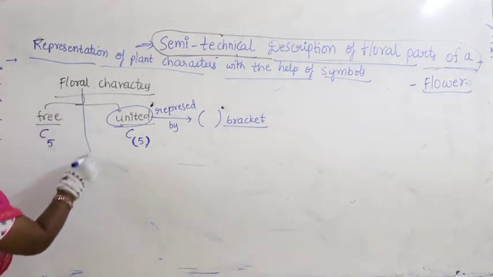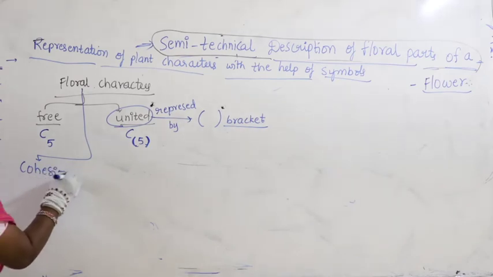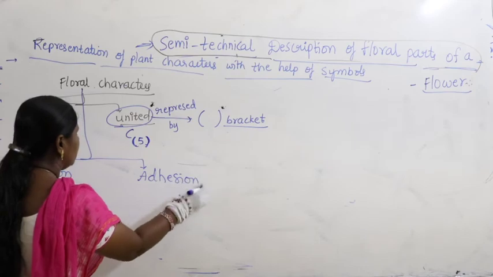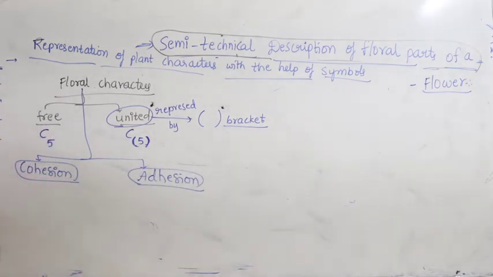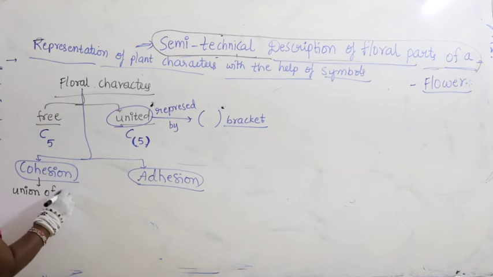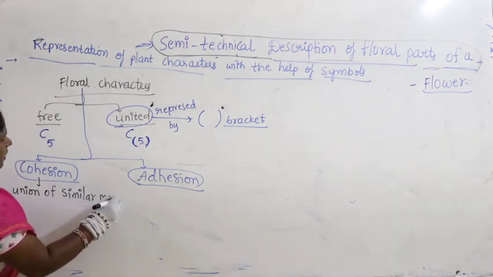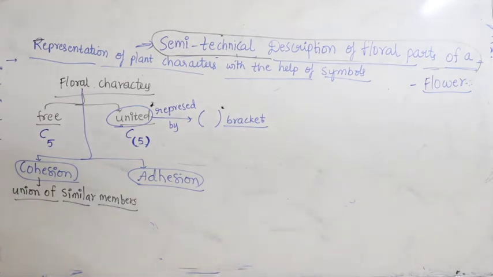Similarly, the floral members may show cohesion or adhesion. We have studied this. What is cohesion? It is nothing but union of similar members, meaning joining of similar members.